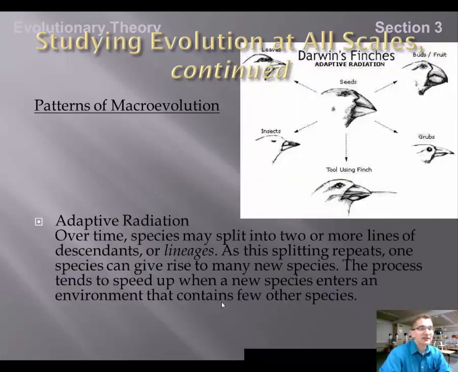Adaptive radiation is a lot of what Darwin talked about. So over time, species may split into two or more lines of descendants, or lineages. As this splitting repeats, one species can give rise to many new species. And this is what Darwin really thought occurred. He thought that one species slowly descended to other ones based on the fact that they were better able to survive in an environment. The process tends to speed up when a new species enters an environment that contains fewer other species.